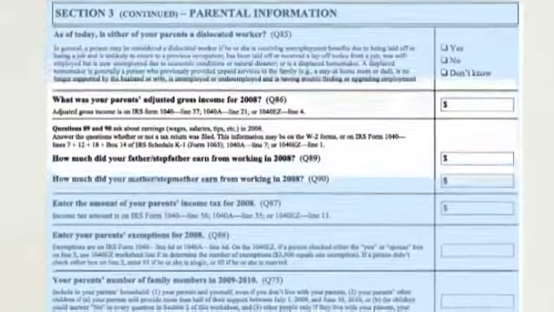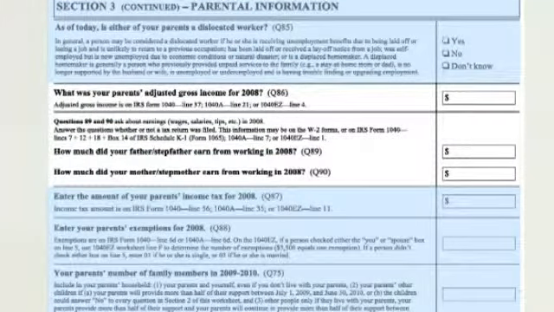Questions 86 through 90 can be a little tricky. If your parents have already filed their taxes, just make sure that you use the information from the correct line from the tax form that they used. If they haven't filed taxes and you're close to the deadline, provide your best estimate. What if my estimates are incorrect? You'll have a chance to go back and correct them after you submit your FAFSA online. Just make sure not to leave these questions blank.